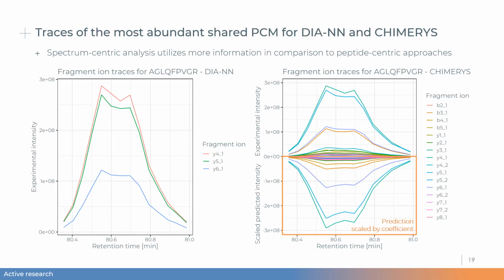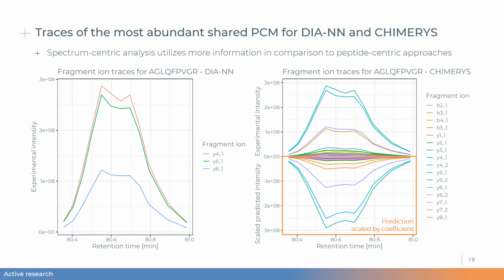But now I want to switch gears a bit and talk about the intersection between DIAN and CHIMERYS, and in particular the most abundant peptide. I brought you two XICs here. DIAN is on the left, CHIMERYS is on the right, and you see that the experimental intensities will of course correspond 100% to one another. They are the same intensities.